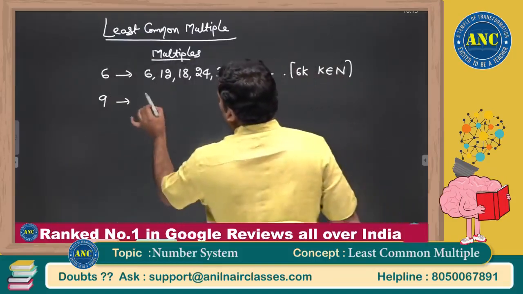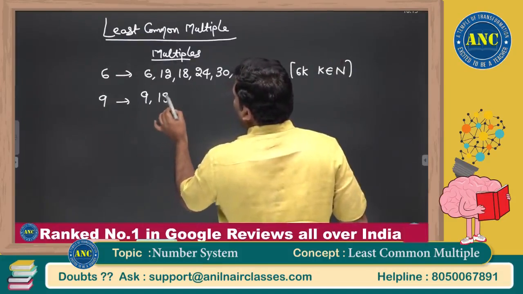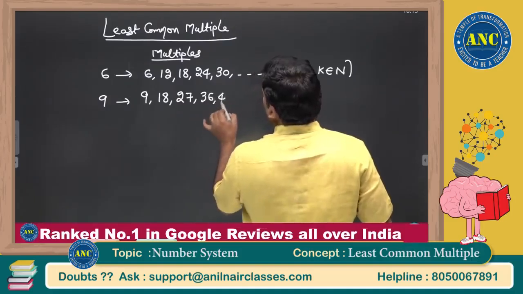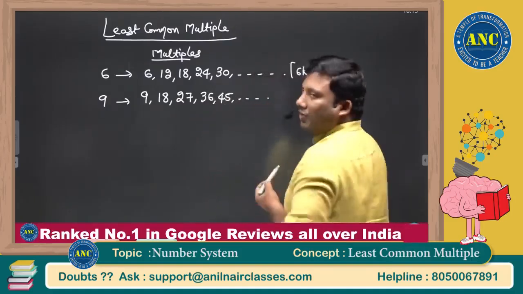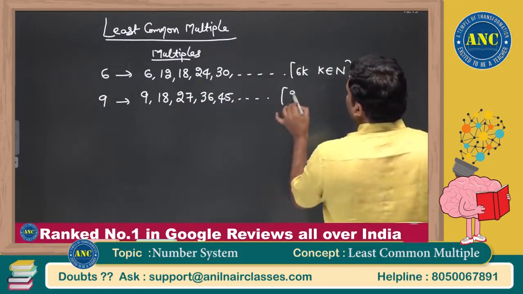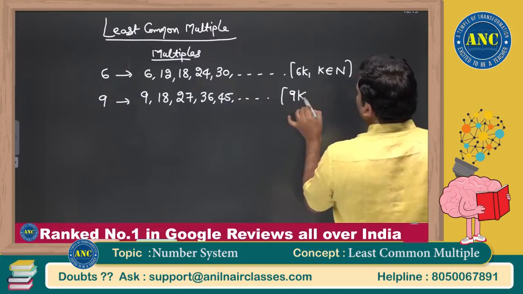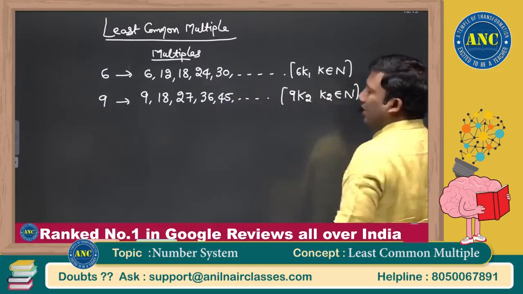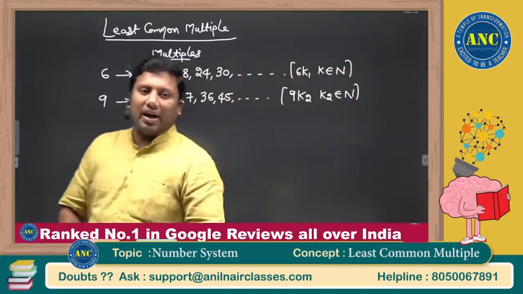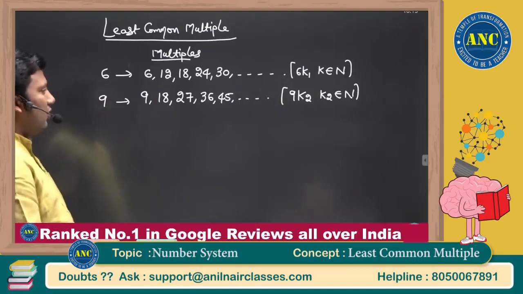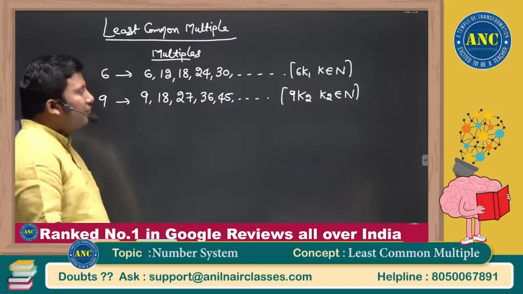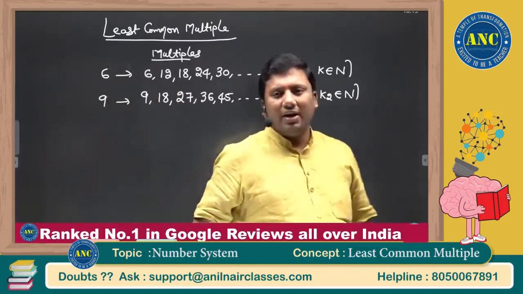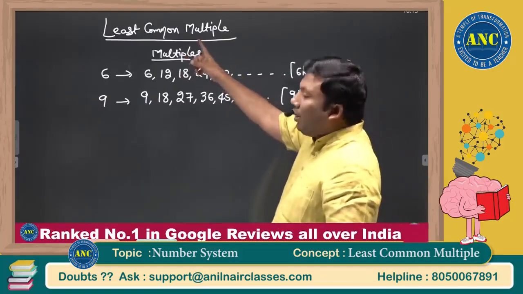Similarly, multiples of 9. 9 ones are 9, 9 twos are 18, 9 threes are 27, 9 fours are 36, 9 fives are 45, and so on. Any multiple of 9 is of the form 9k. I will put 6k1 and 9k2, where k1 and k2 are natural numbers. At some value of k1 and k2, 6 and 9 multiples will collide. Both will intersect. Least common multiple.